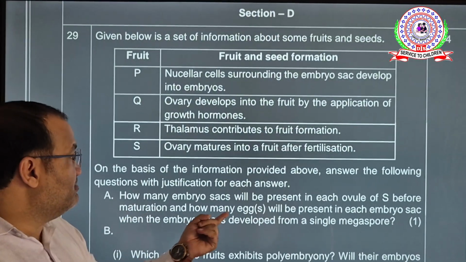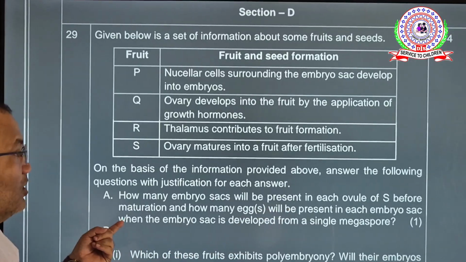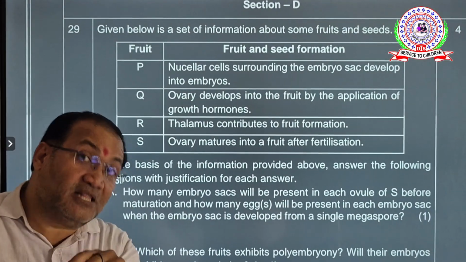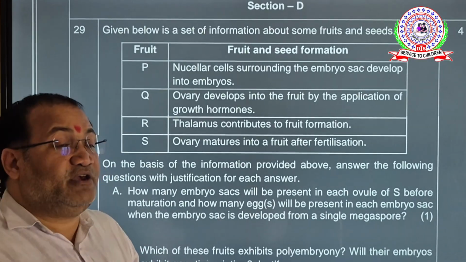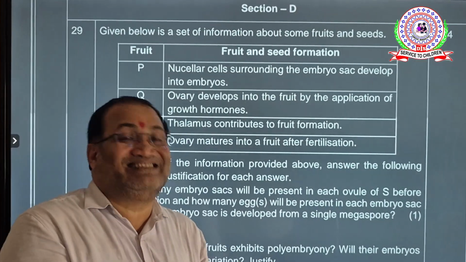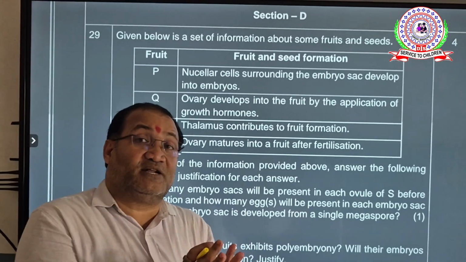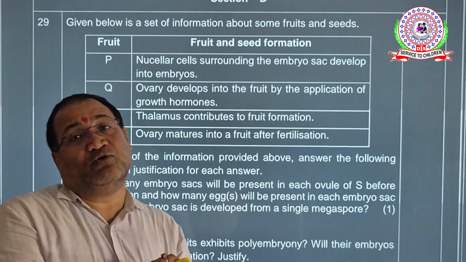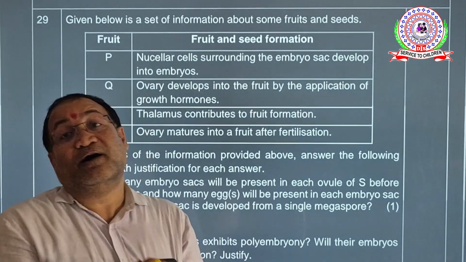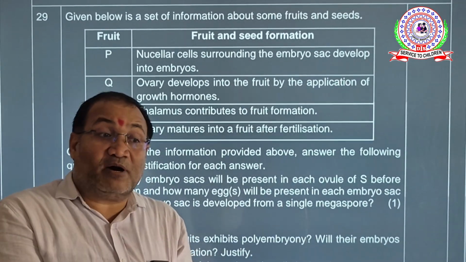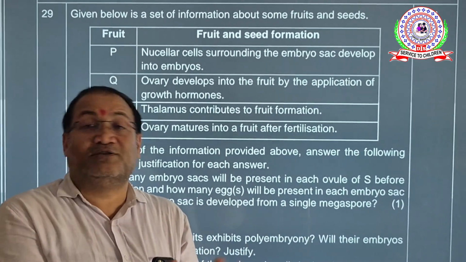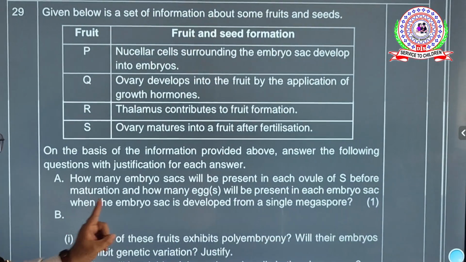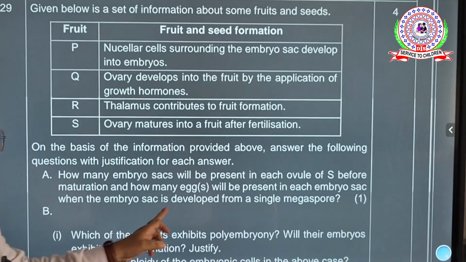If you remember from NCERT content, generally 1 ovule is present in 1 ovary. It might vary because number of seeds is equal to number of ovules inside the ovary. So 1 ovule will be there.